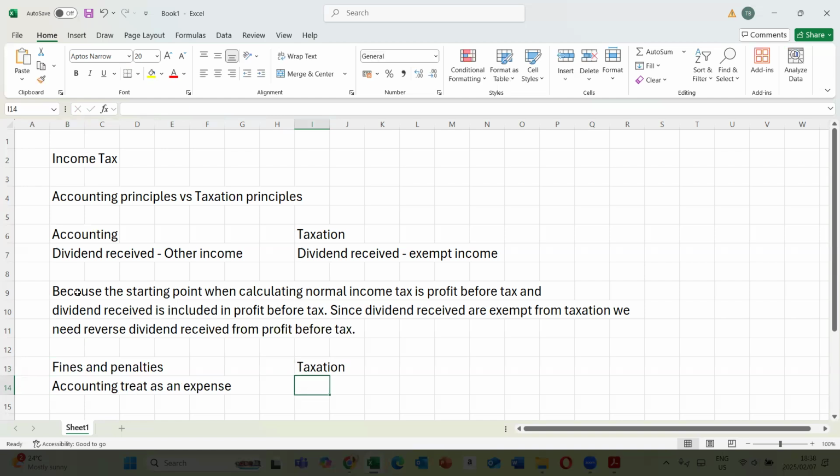SARS comes and says fines and penalties are prohibited deductions, in terms of section 23(o). So these are prohibited deductions. With regards to this, that means we need to reverse this from the profit before tax that we are given. So basically that's the logic that kicks in with regards to the calculation of our normal income tax when we have profit before tax.